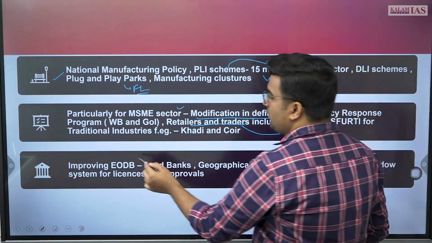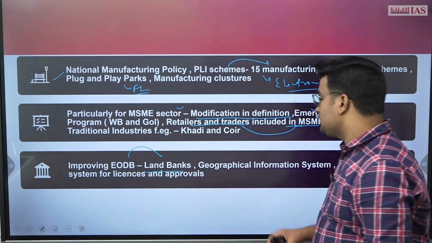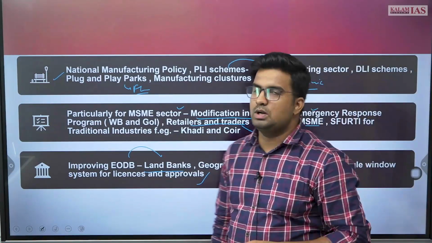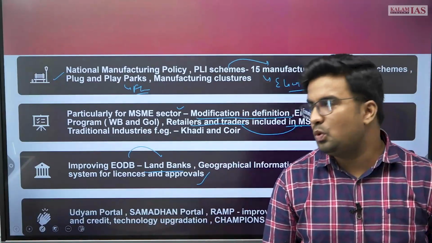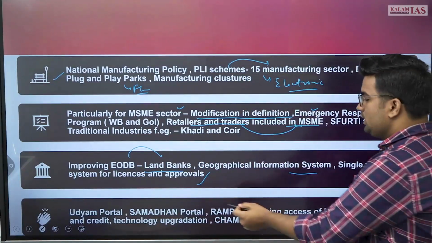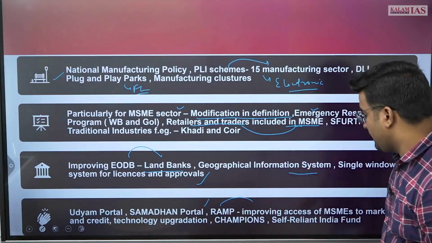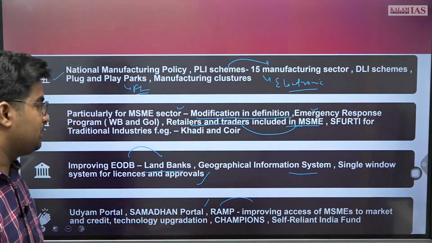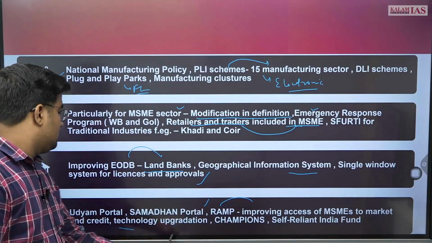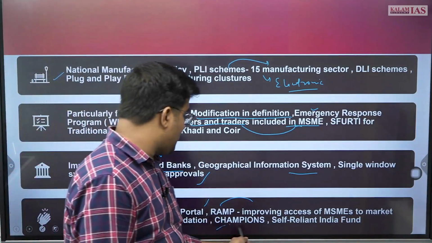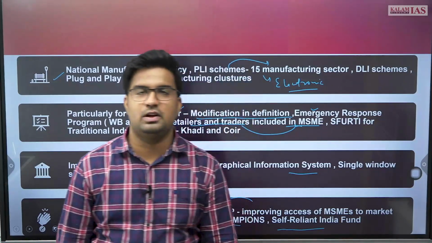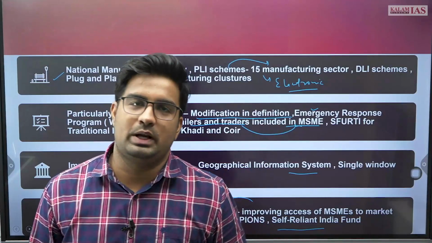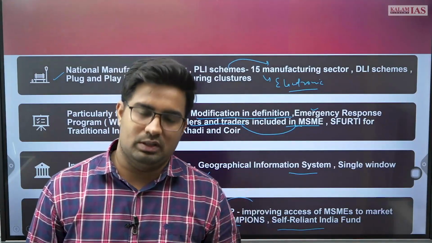Improving ease of doing business, the concept of land banks, geographical information system, single window system for license approvals, the portals like Udyam portal, Samadhan portal, the RAMP scheme to improve access of MSMEs to technology and credit and other aspects, and market also, technology upgradation, champion, Self-Reliant India Fund. All these aspects you can write for better growth prospects of MSMEs in the government policy aspect.